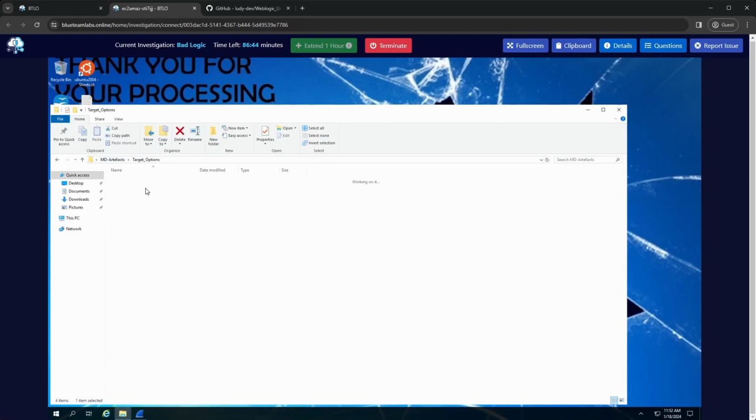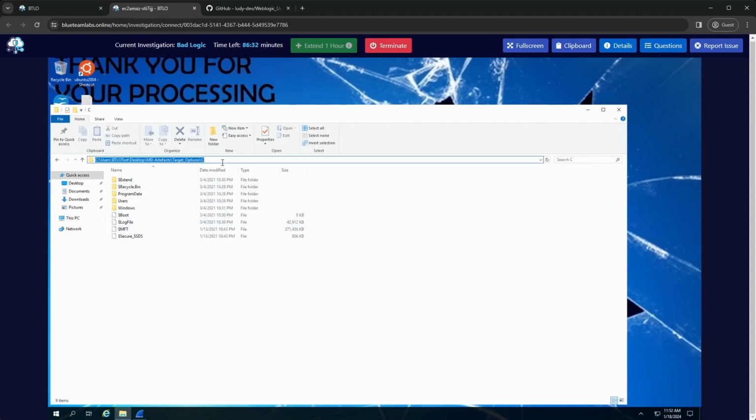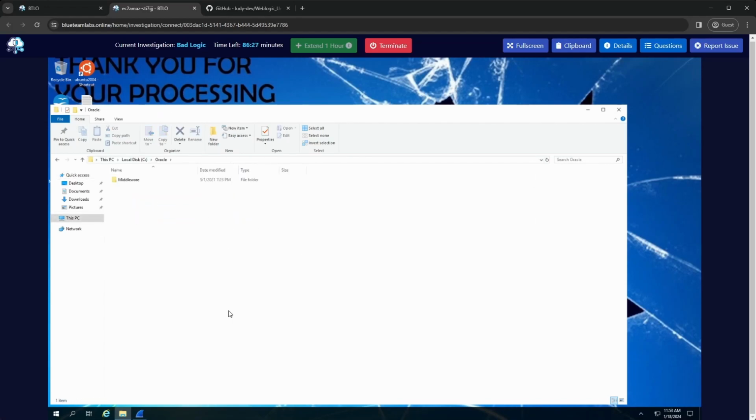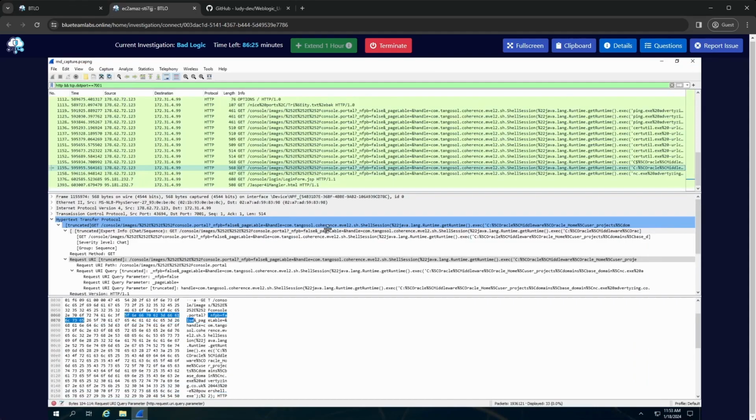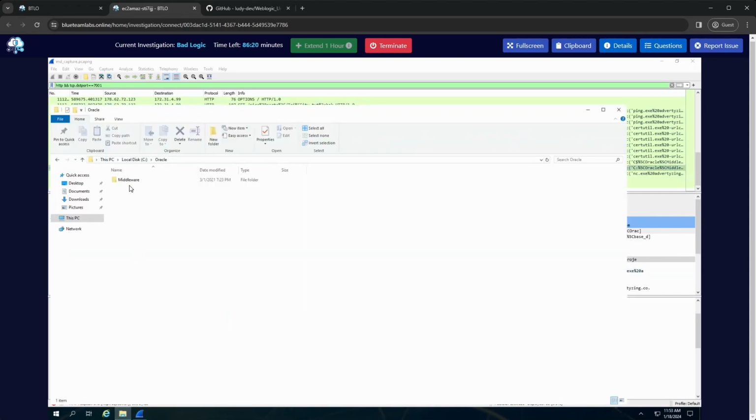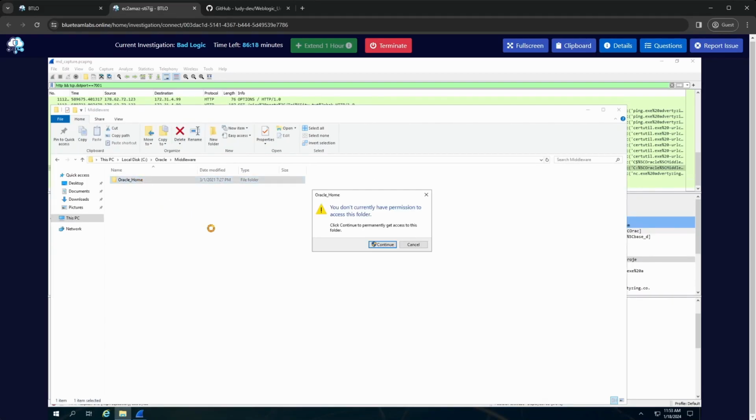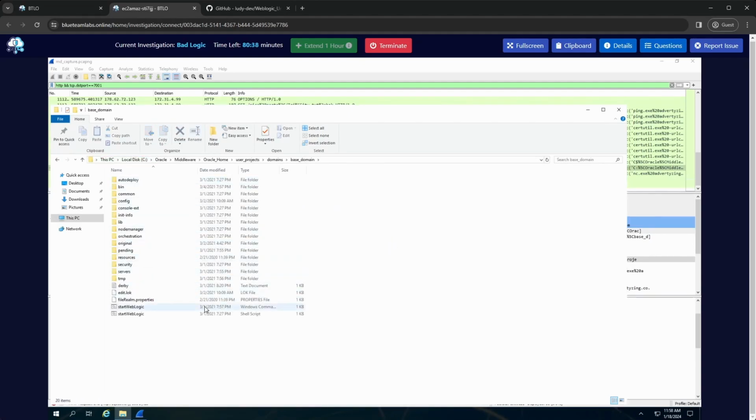Okay, so I don't see the Oracle folder in the roots here. This is the application server which had the issue, so I'm going to try the local file system here, see if we can get in that way, if we have access, of course. So there's Oracle, middleware, I think it's middleware, let me double check. Middleware, Oracle Home, okay. Let's see if we've got permission. We do, base domain. Okay, so this is where they tried to run netcat from.